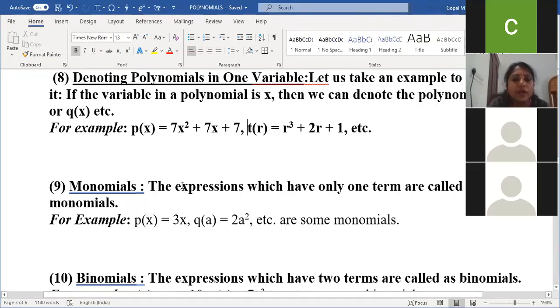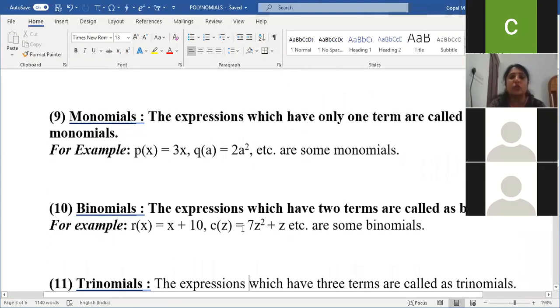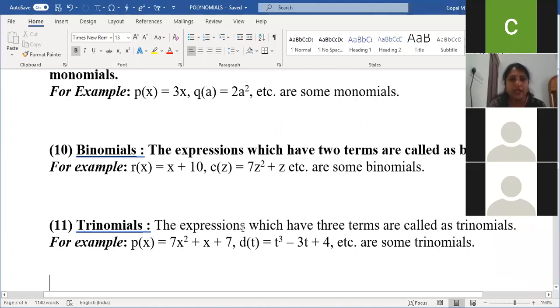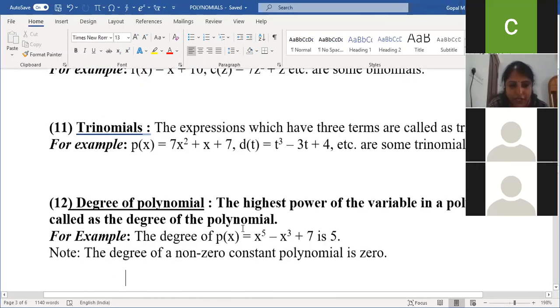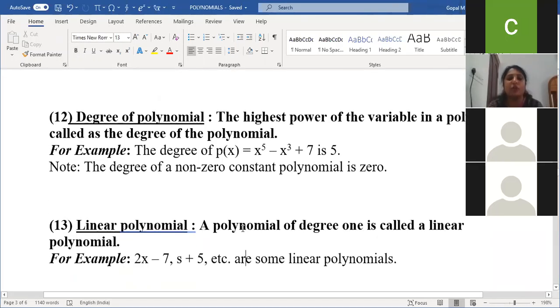Next, as we learned, monomial. The expression which has only one term is called a monomial. Example: 3x, 2a square, 100x to the power 10, etc. These are some monomials. Am I clear, children? The expression containing only one term is called a monomial. The expression containing two terms is called a binomial. Three terms are called trinomials.